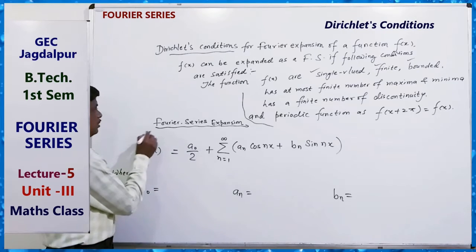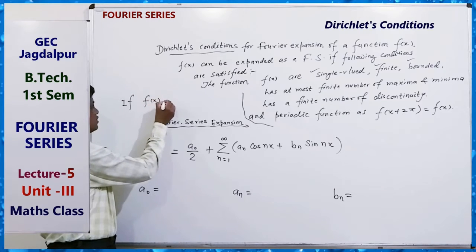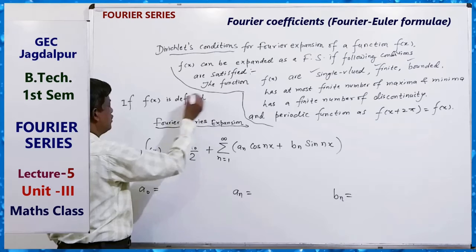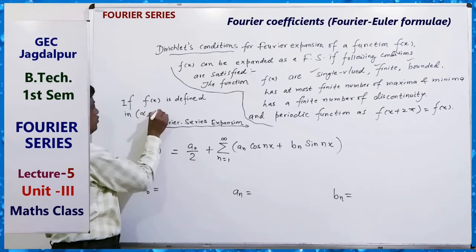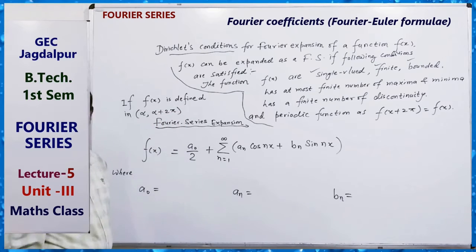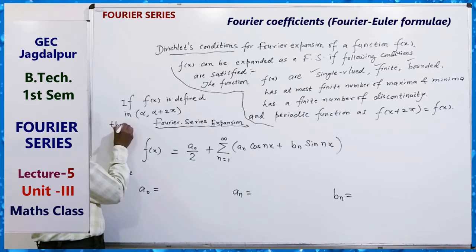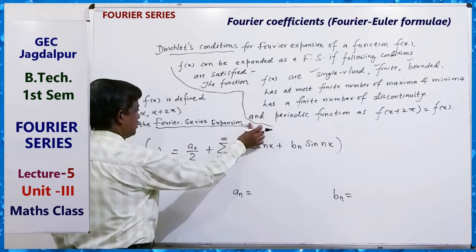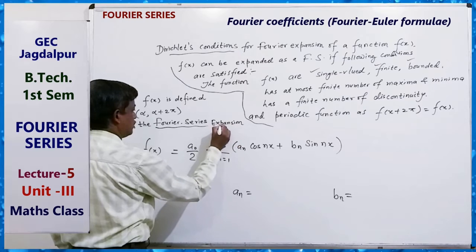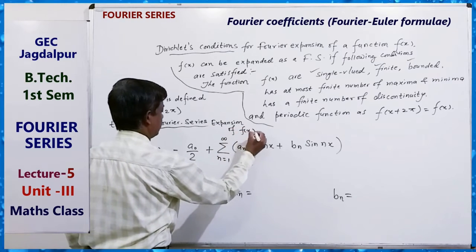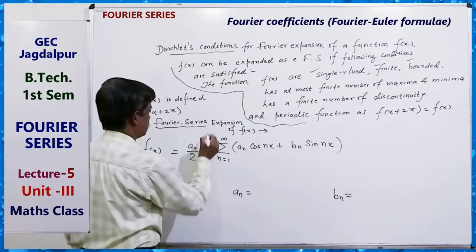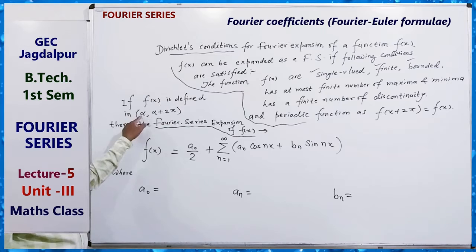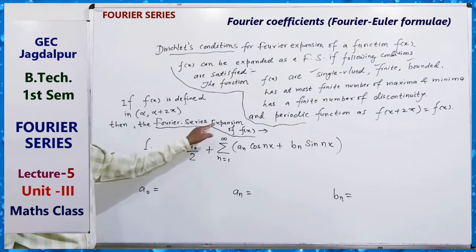If f(x) is defined in the interval alpha to alpha plus 2 pi, then the Fourier series expansion of f(x) is this. Clear?